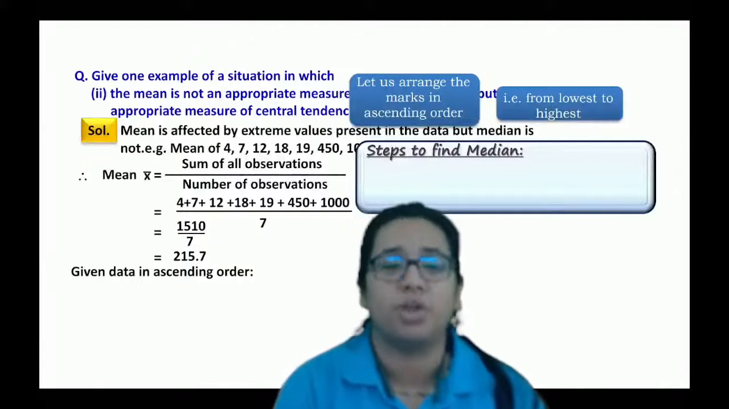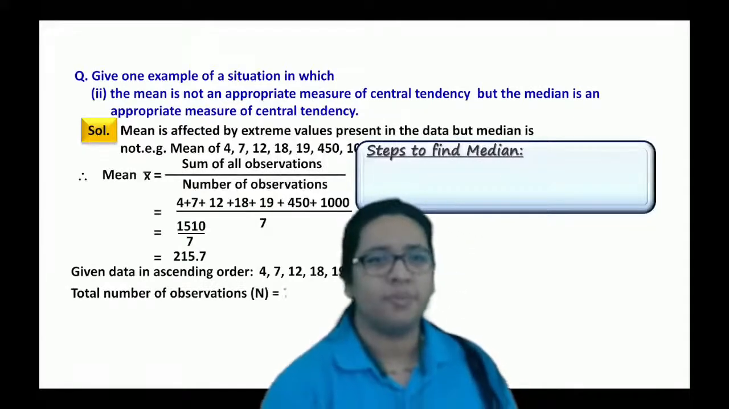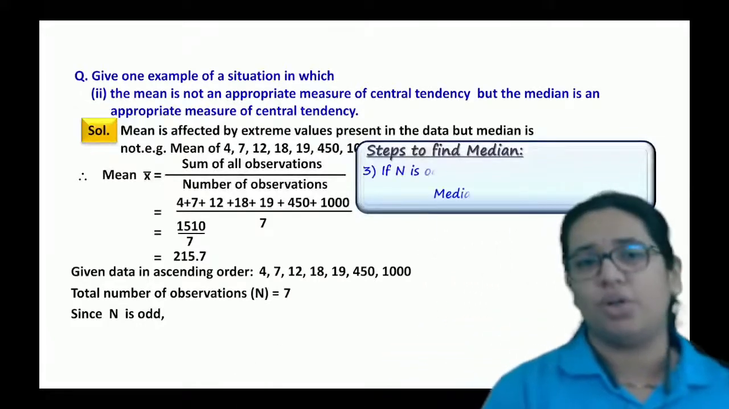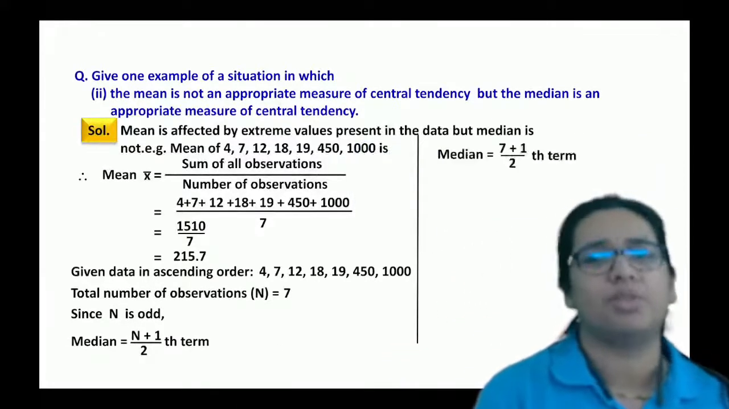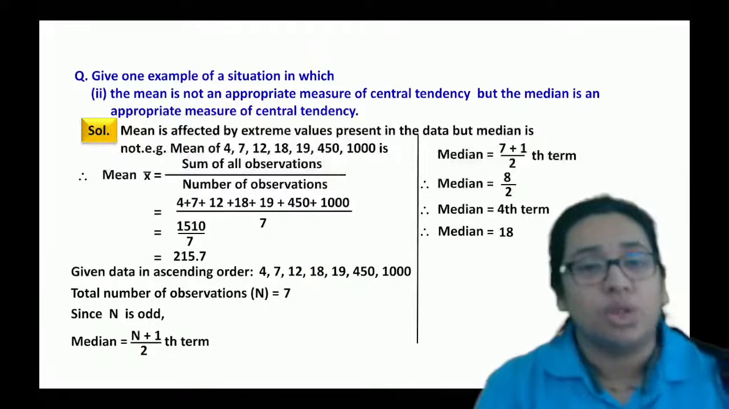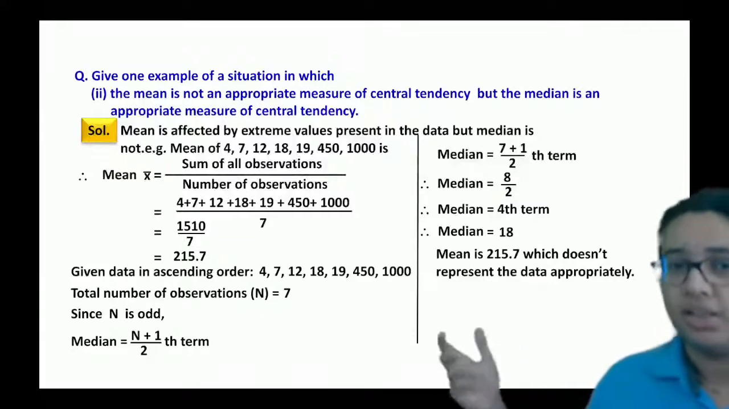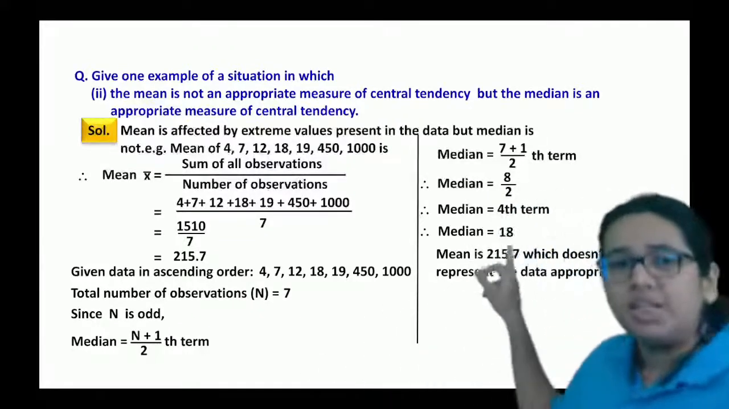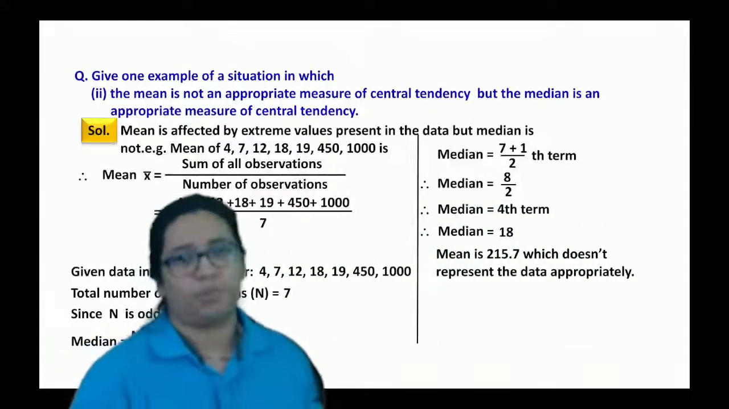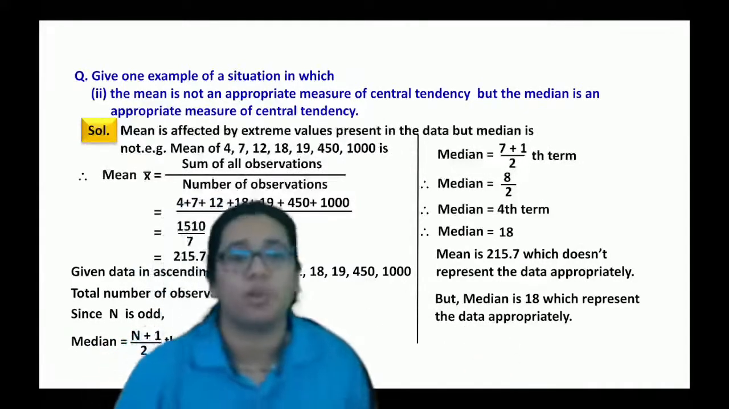For finding the median, you just have to arrange the data in ascending order. As n is odd, median is the value of the n plus one by 2th term, that is the value of the fourth term, which is nothing but 18. So now if you change this, the mean becomes 215.7, which doesn't represent the data accurately. Okay, getting this one? But median is equal to 18, which represents the data approximately.